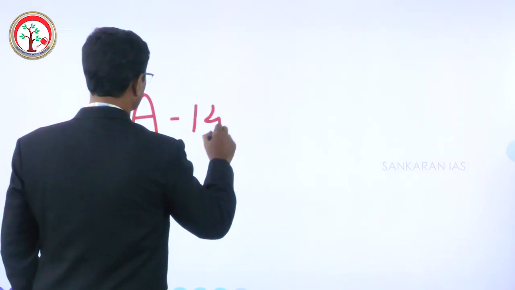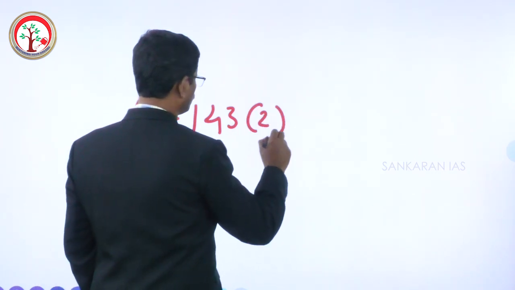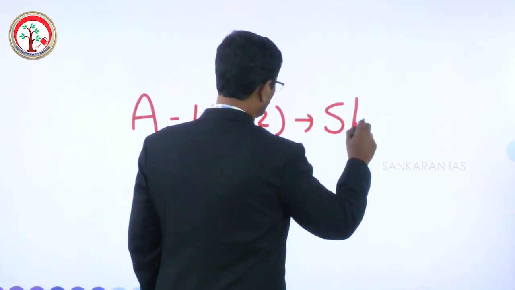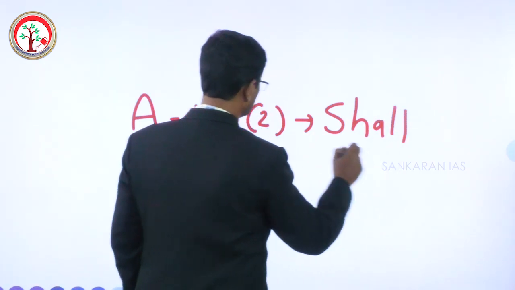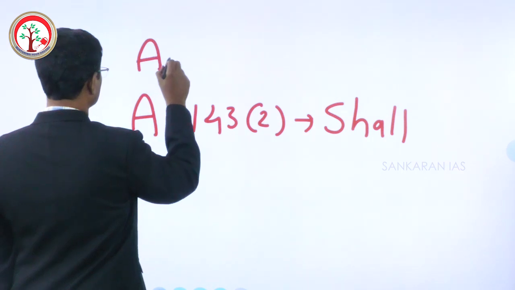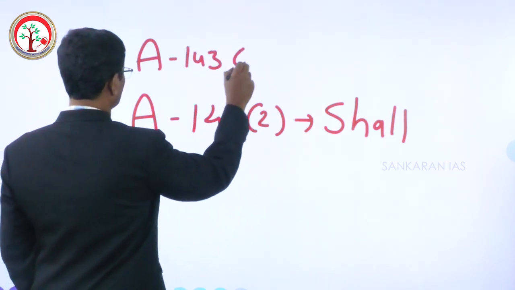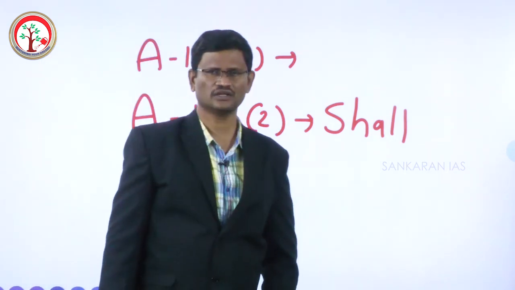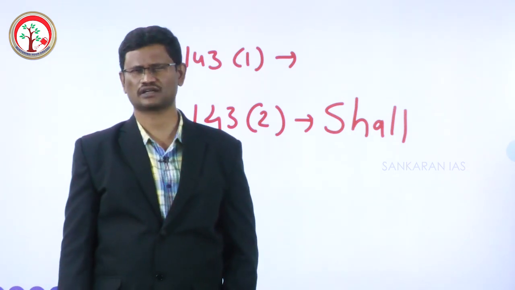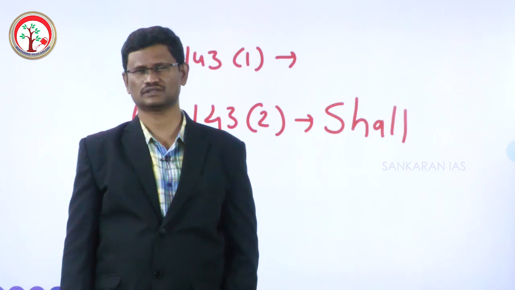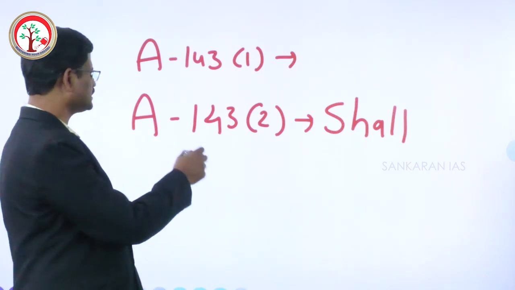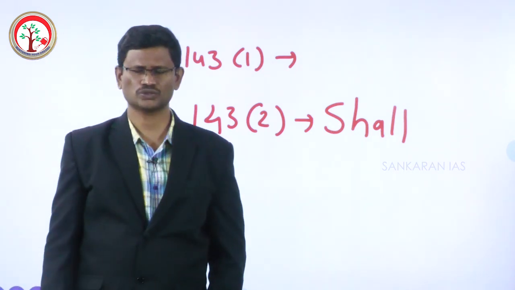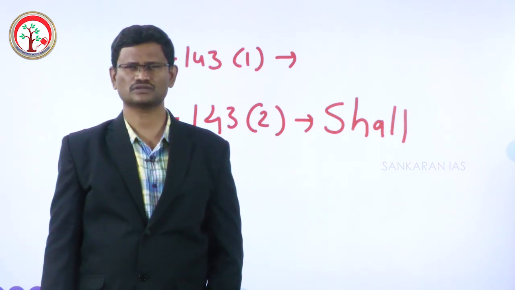In addition to this, in Article 143 Clause 2, the word used is shall. Please remember, there is a difference between Article 143 Clause 1 and Article 143 Clause 2. Article 143 Clause 1 deals with a question of law or a question of fact of public importance. It doesn't deal with pre-constitutional treaties. But Article 143 Clause 2 deals with the pre-constitutional treaties, not with a question of law or a question of fact.